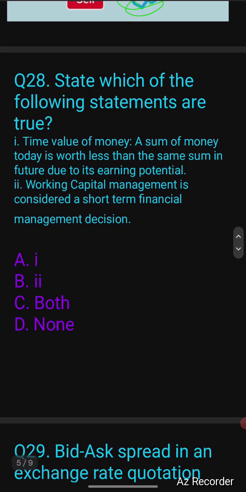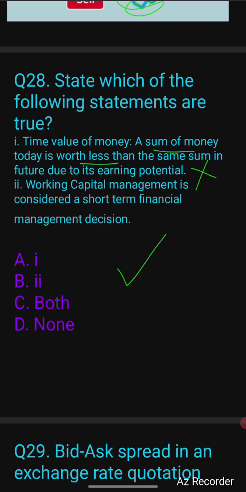State which of the following statements are true. Time value of money, regarding a statement that a sum of money today is worth less than the sum of money in the future. So this is wrong. A sum of money today is worth more actually, because you are going to get a return, say an 8% interest rate. So after 1 year it will be 108, not 100.